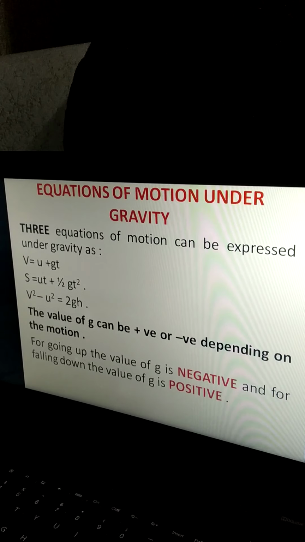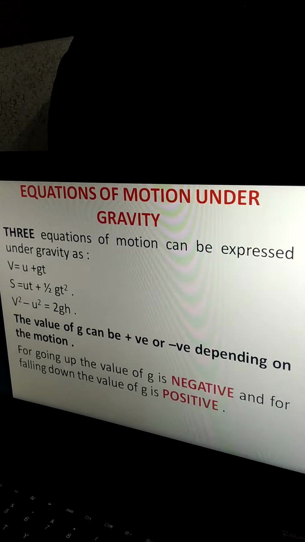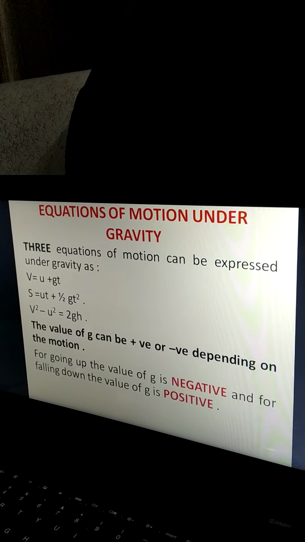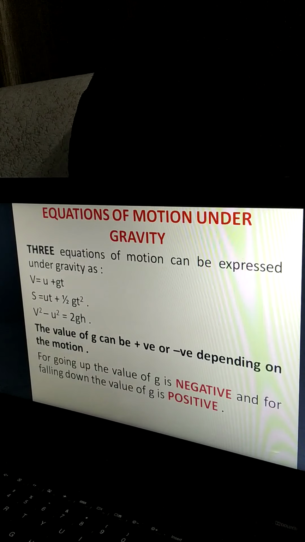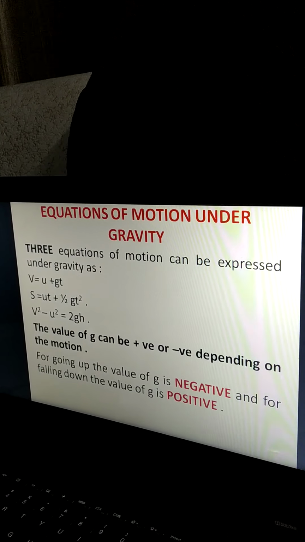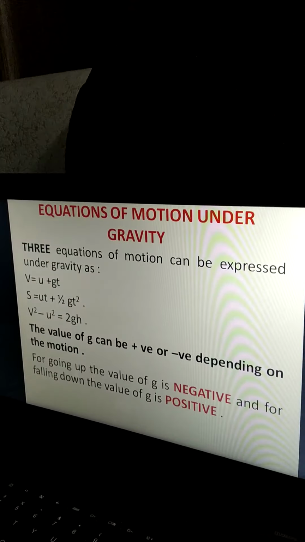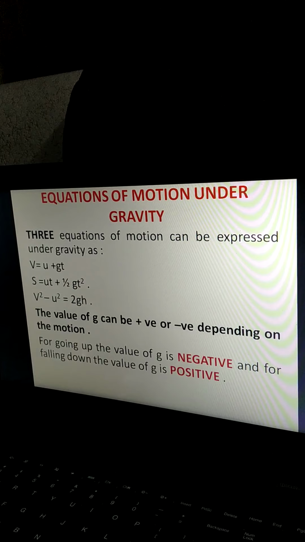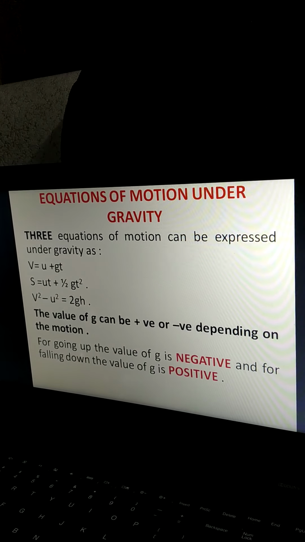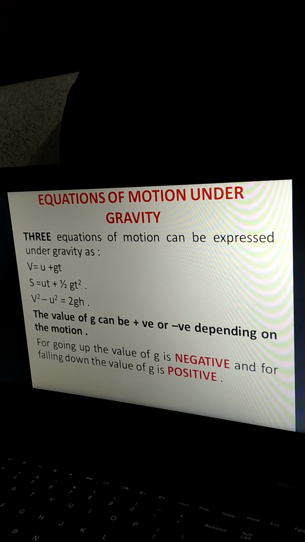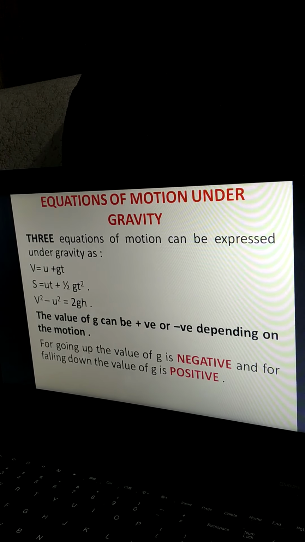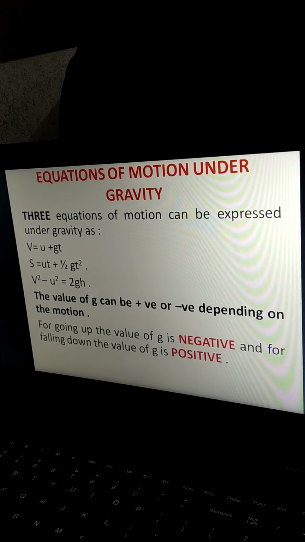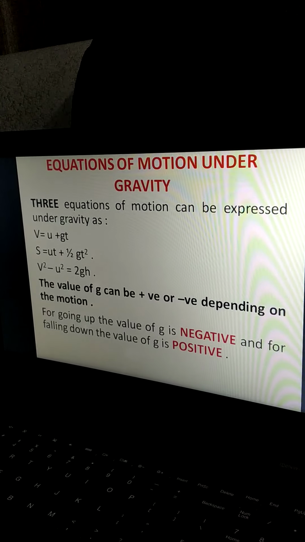Whenever body is falling or thrown up, this S must be replaced by height, that is H. That's why in third one you can see I have written V square minus U square equals 2GH. So here S equals to UT plus half GT square. In fact, in the correct form it should be written as H equals UT plus half GT square.